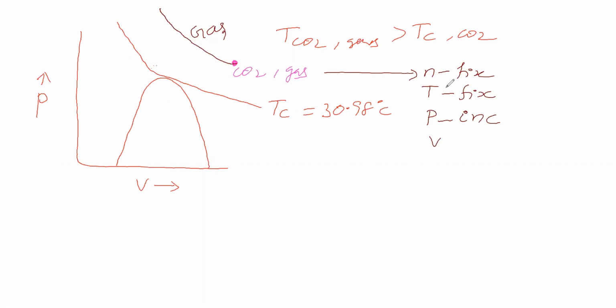Number of moles, you have to fix it. Temperature also you should fix it. You should not change the temperature. Once the temperature is fixed greater than the critical temperature, that's all. Temperature of carbon dioxide is greater than its critical temperature. Like this you take and fix the temperature. Temperature is fixed. Now increase the pressure. Volume automatically reduces, no doubt.